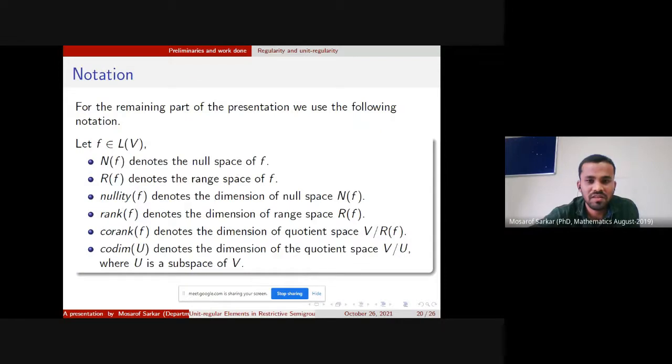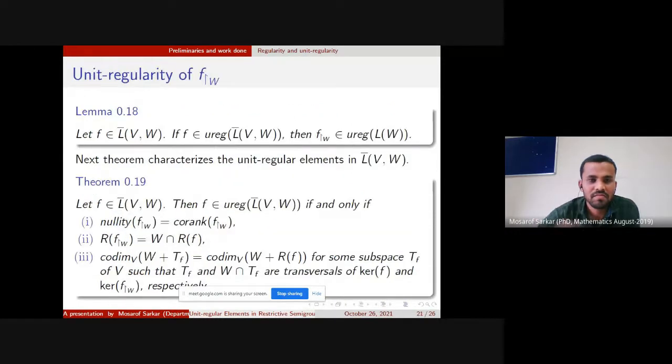The remaining part of the presentation will use the following notation. NF for null space, RF for range space, nullity F equals the dimension of null space, and so on. Let us have a lemma: f belongs to L bar Bw. If f is immutable in L bar Bw, then Fy is immutable in Lw. The following result captures the immutable element of L bar Bw.